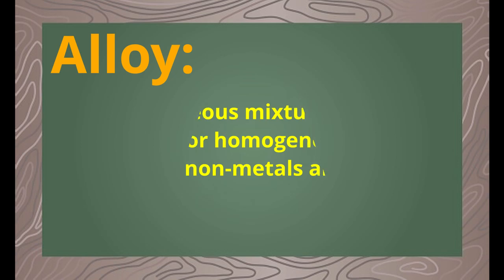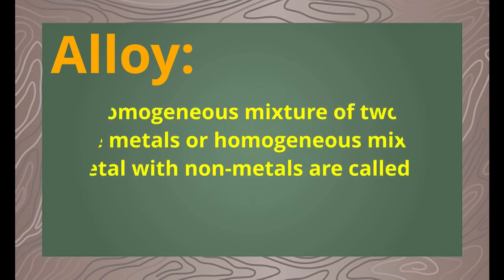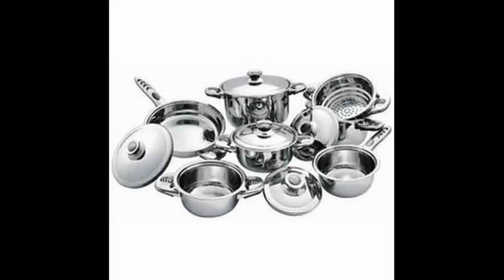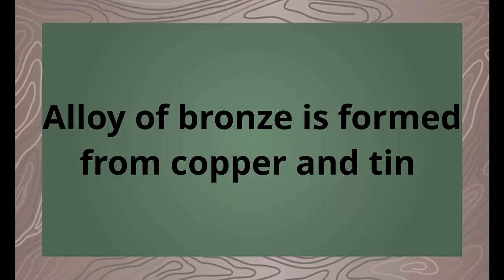Alloy. What is alloy? A homogeneous mixture of two or more metals, or a homogeneous mixture of metal with non-metals, is called alloy. See the example of stainless steel utensils. This alloy is made up of iron with carbon, chromium and nickel. An alloy of bronze is formed from copper and tin.